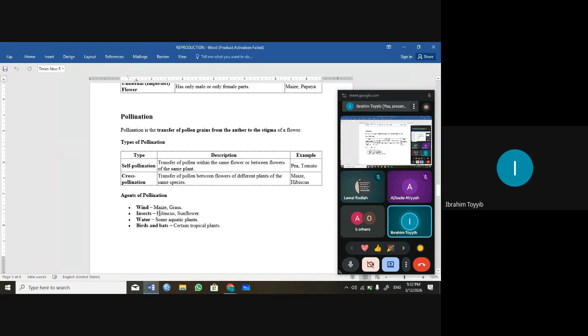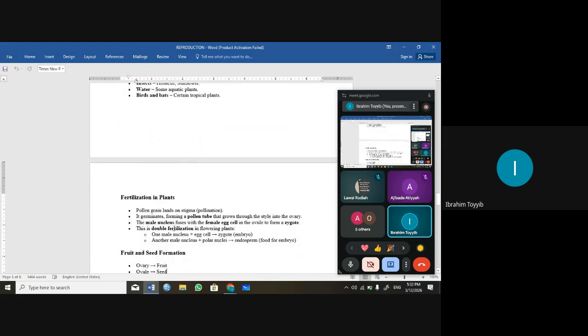So agents of pollination: wind can pollinate maize and grass. Insects can pollinate hibiscus flower and sunflower. Water pollinates some aquatic plants like algae. Birds and bats pollinate certain tropical plants.